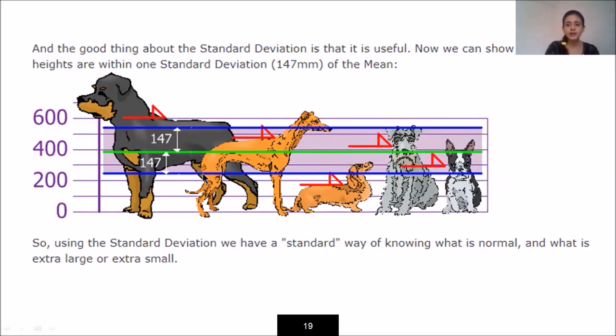So what do these blue lines indicate? They indicate that normally the height of the dogs falls in this range, the blue line range.